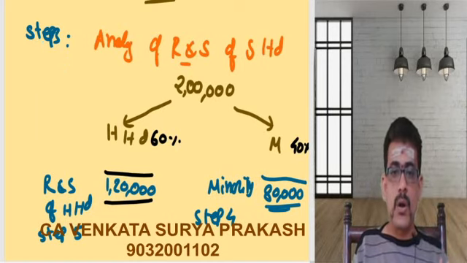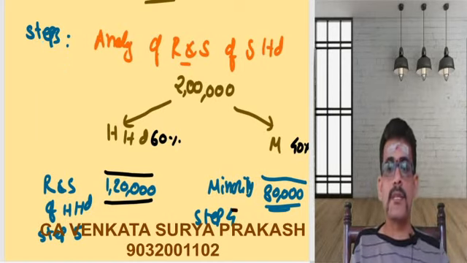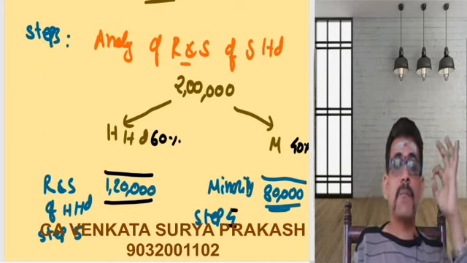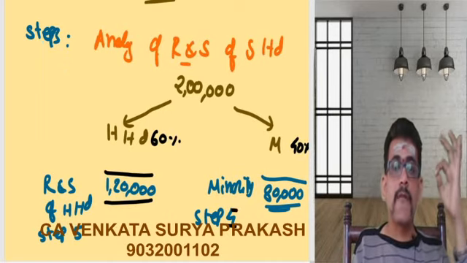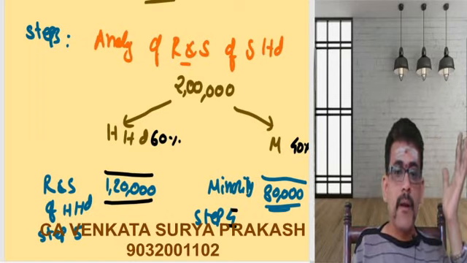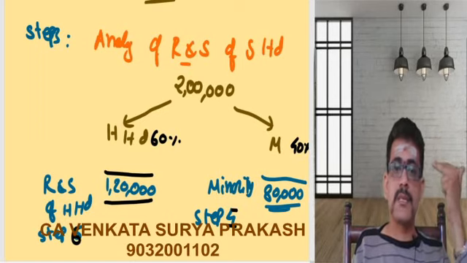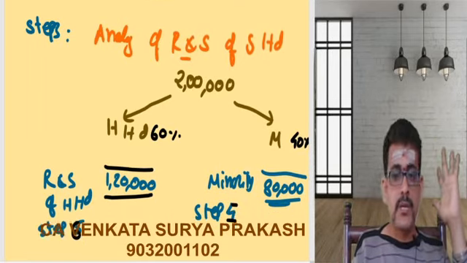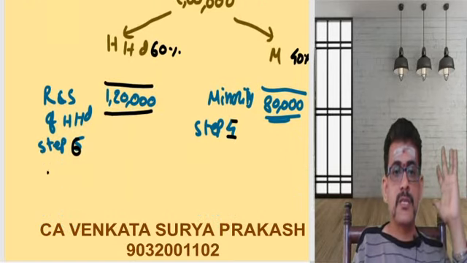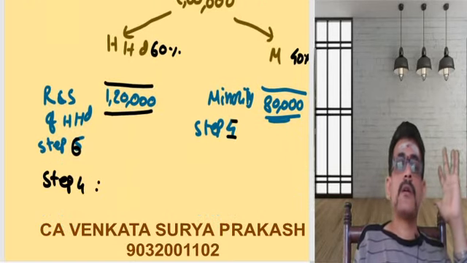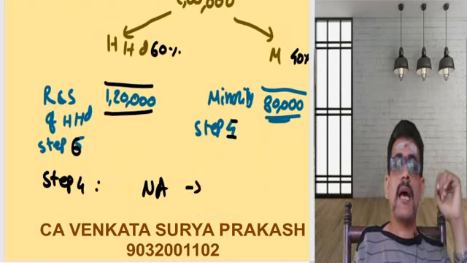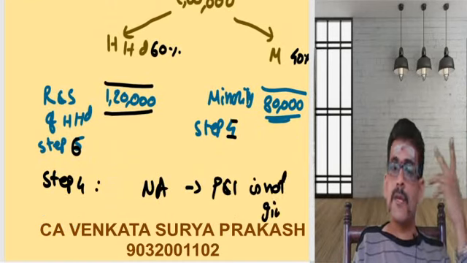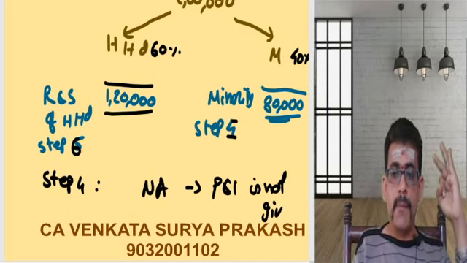So let us not call this step number 4. Let us call this step number 5, because step number 4 is nothing but analysis of your P&L account. In this problem, I don't have analysis of my profit and loss account. That's the reason I'm not going to step number 4. I am doing the entire thing in step number 3 itself. Step number 4 is not applicable as profit and loss account is not given.